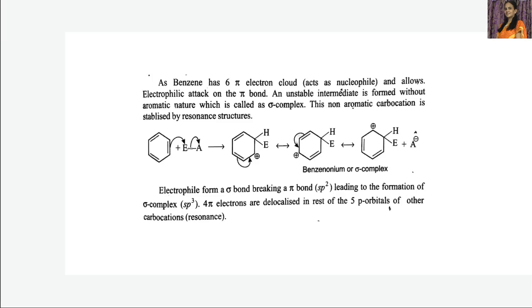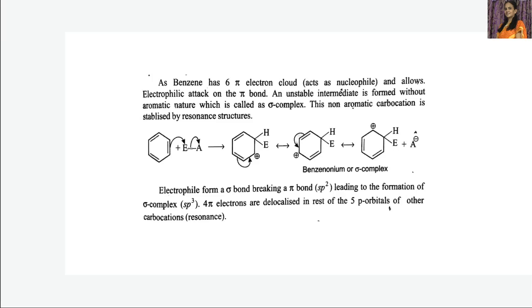Now let us consider this. This is benzene. It has 3 pi bonds, that is 6 pi electrons. It acts as a nucleophile due to the presence of excess electron density. This pi bond abstracts the electrophilic part of the reagent.